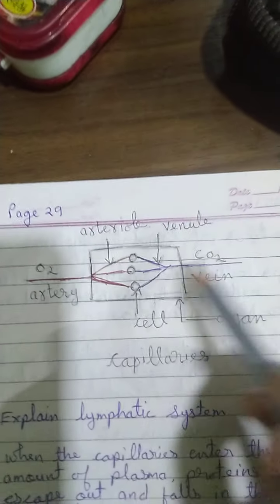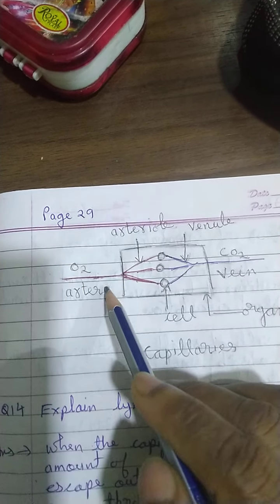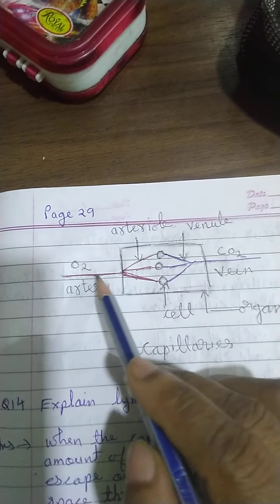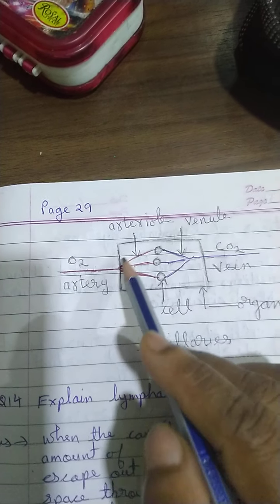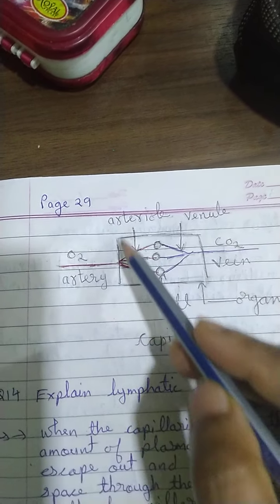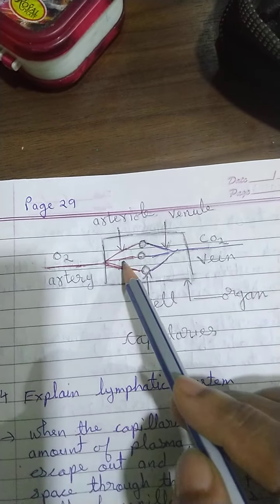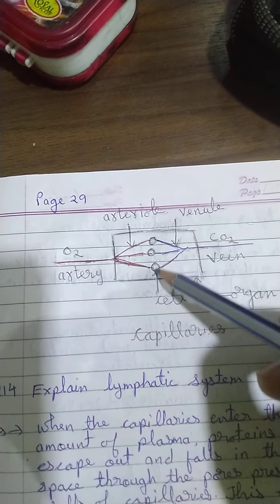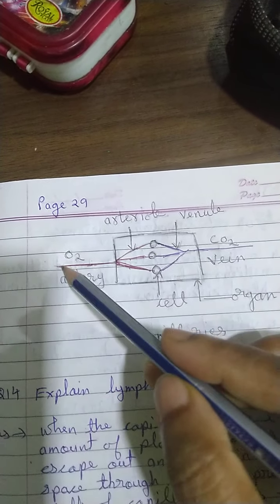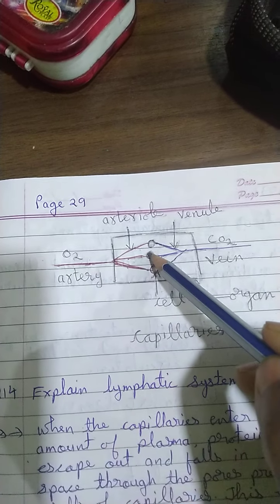See this diagram. This artery comes out from the aorta as it carries oxygenated blood. The aorta is divided into branches called arteries. Each artery enters one organ. Suppose this is one artery entering the organ. This is an organ, and it has so many cells. Say this is 1, 2, 3. These are the cells. When the artery enters it, it branches into sub branches.